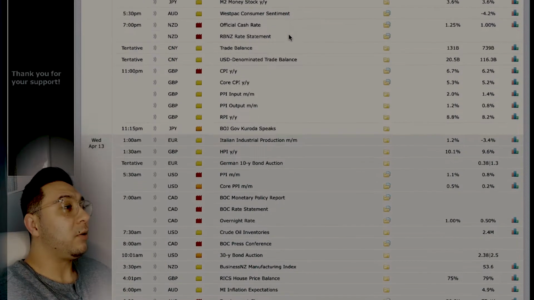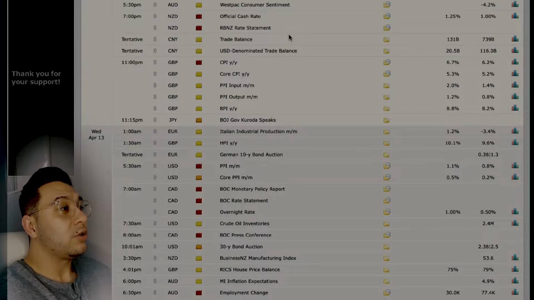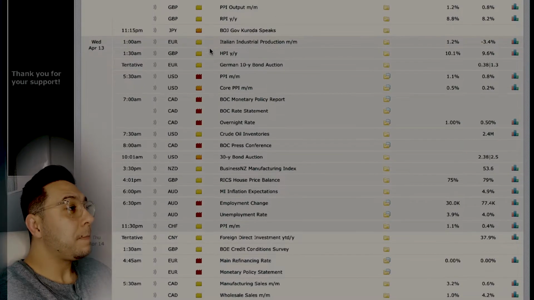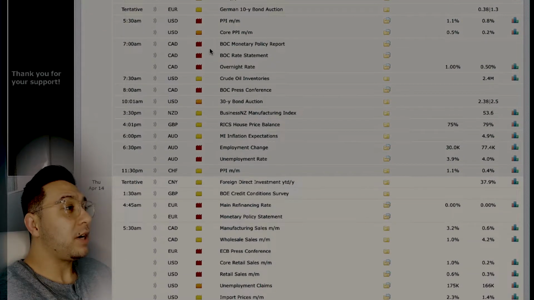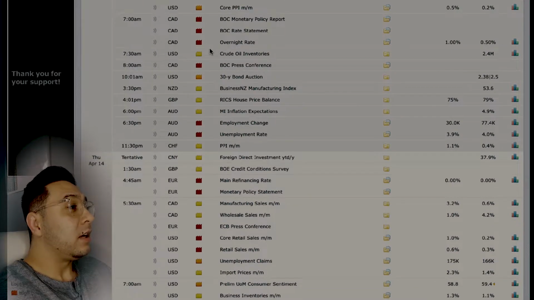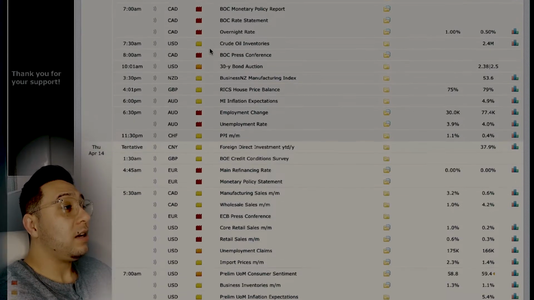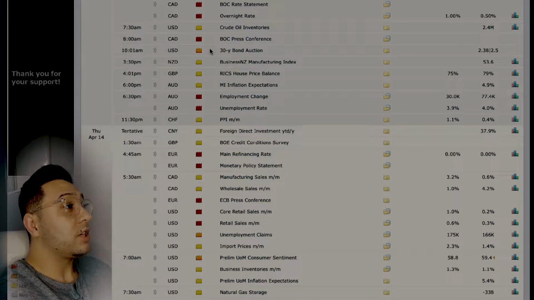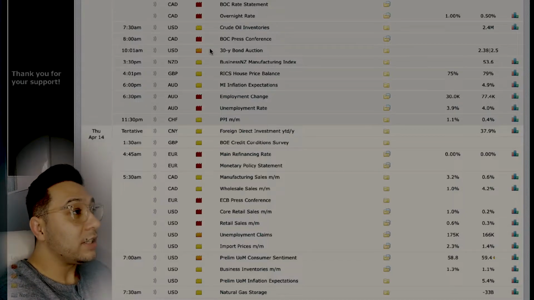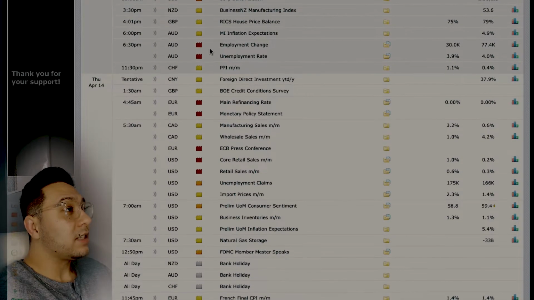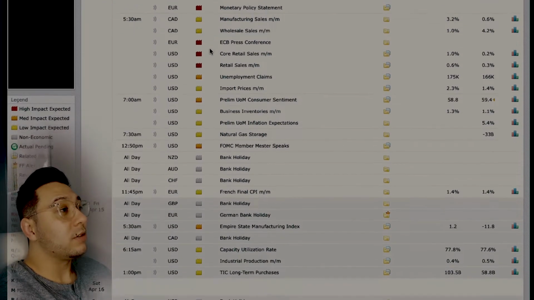Later that evening, we have a Reserve Bank of New Zealand interest rate statement. That's going to cause some volatility for the New Zealand dollar. On Wednesday, we have producer price index. We have Bank of Canada monetary policy report, as well as an interest rate statement, both during New York session. So expect some high volatility during New York session Wednesday. Yeah, I'd be very careful and very cautious on these trades and even trading that day. But just trade in the momentum of the market during that time and you should be fine. And manage your risk, of course.